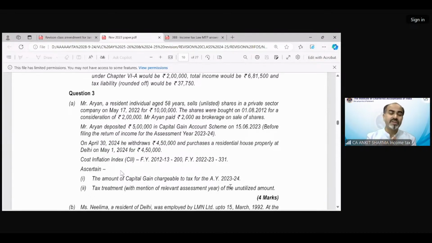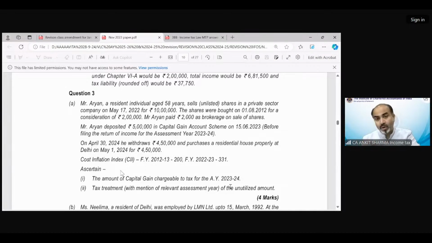We transfer shares, and what we are purchasing, we will come to know in the later sentence. Before filing of the return of income for assessment year 23-24, 5 lakh rupees has been deposited in the scheme, before the due date of filing of ROI. So exemption would be there.